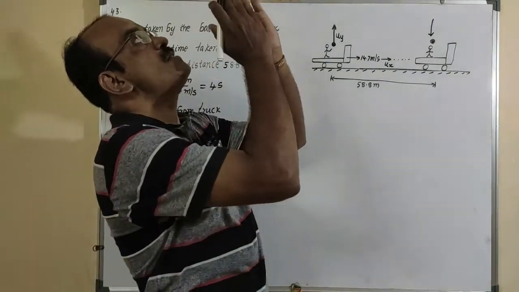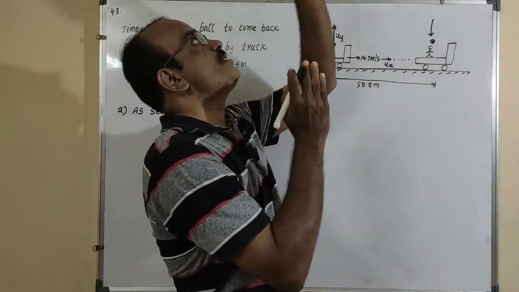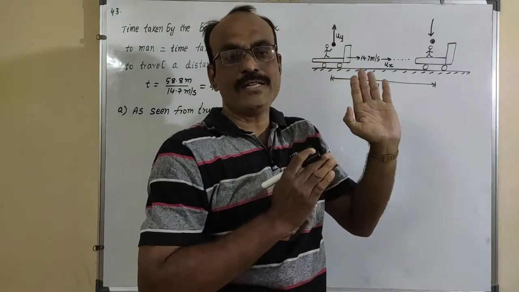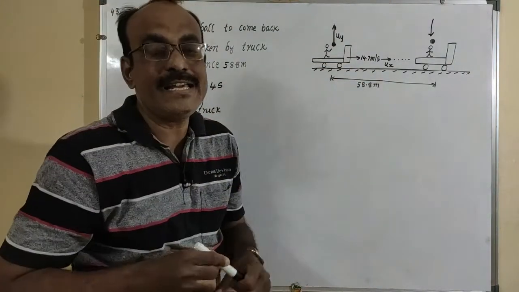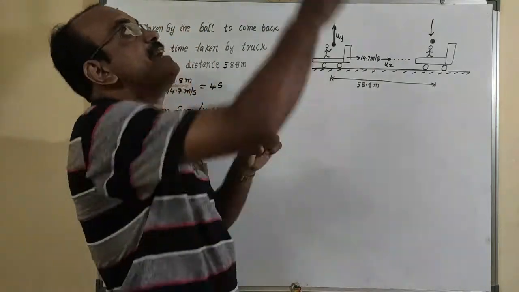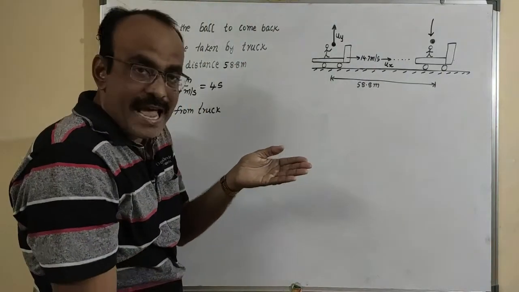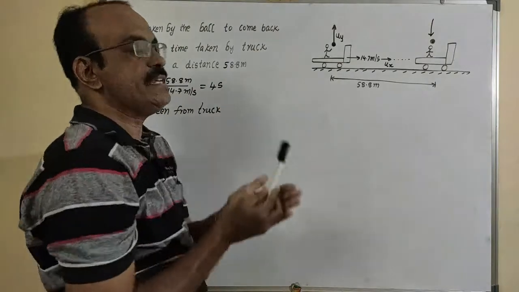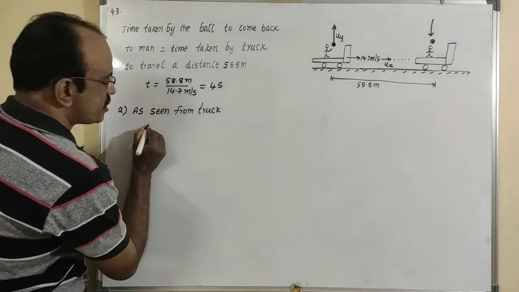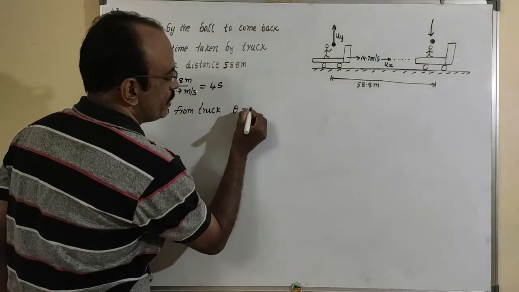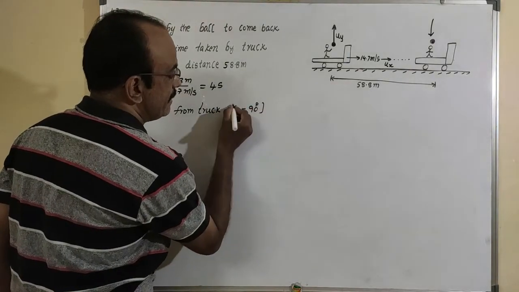That means for this person, the ball will move in a straight line. So what is the angle of projection he made? That is compulsorily 90 degrees only. With the same angle he projected, he gets the ball back in his hands. So the angle of projection theta is equal to 90 degrees.